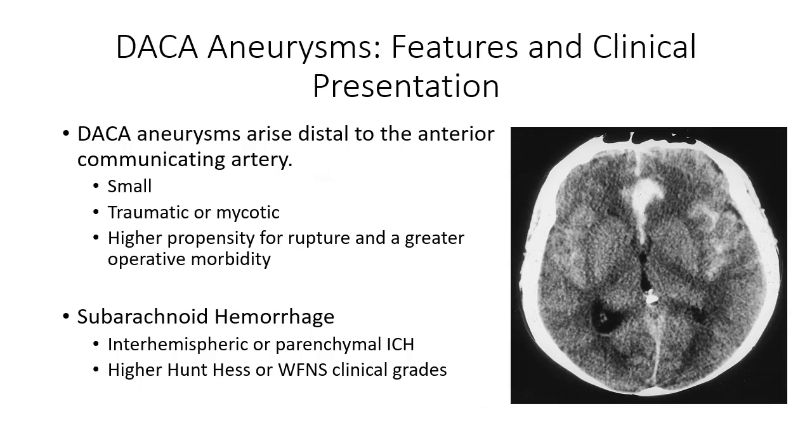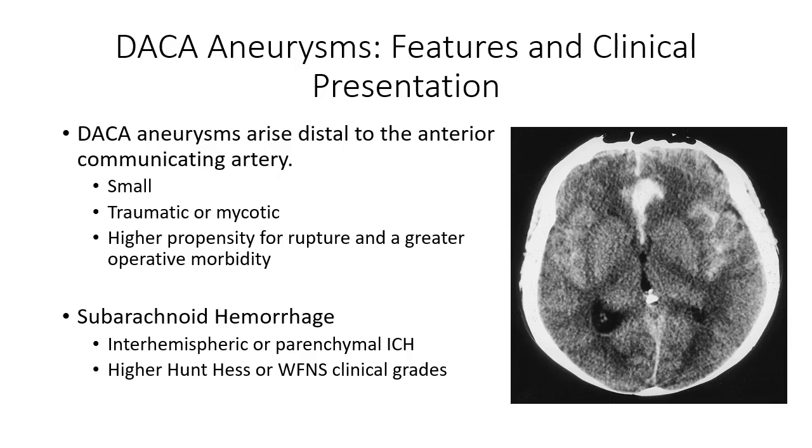DACA aneurysms arise along the ACA distal to the communicating segment. They are usually less than 5 millimeters in size, and in comparison to other locations, are commonly traumatic or mycotic in etiology. Likely as a result of its morphologic characteristics, they have a higher propensity for rupture and a greater operative morbidity than other anterior circulation aneurysms.